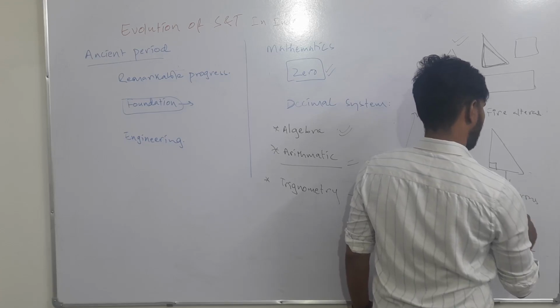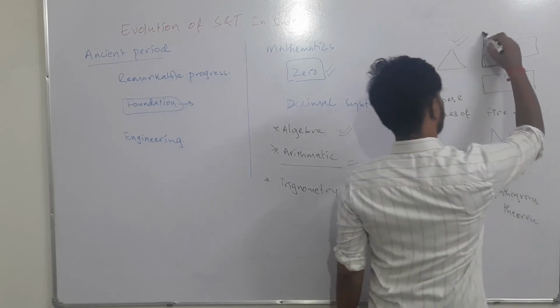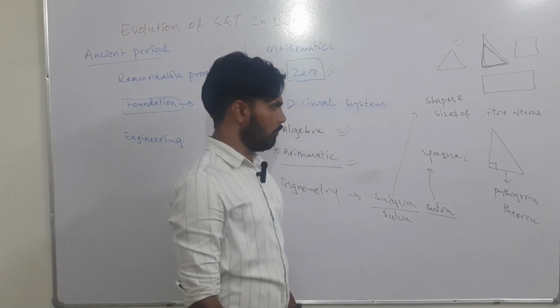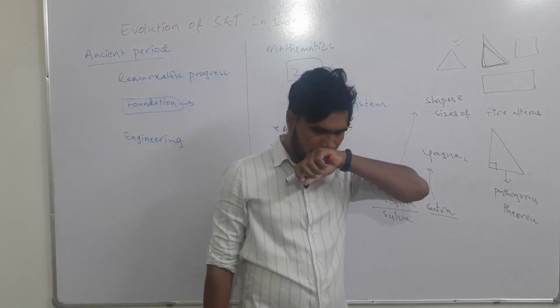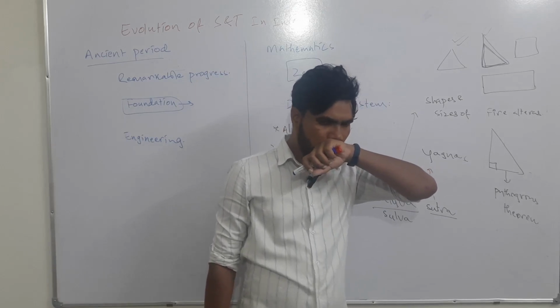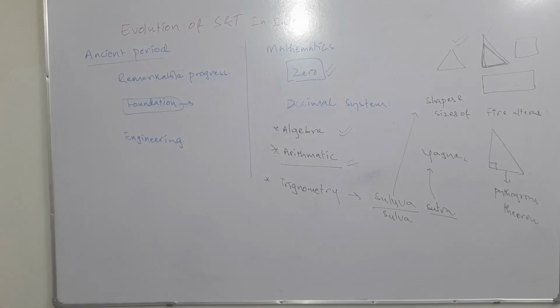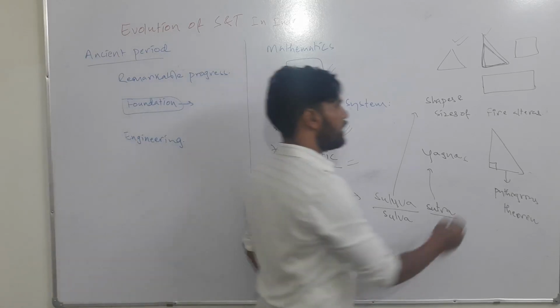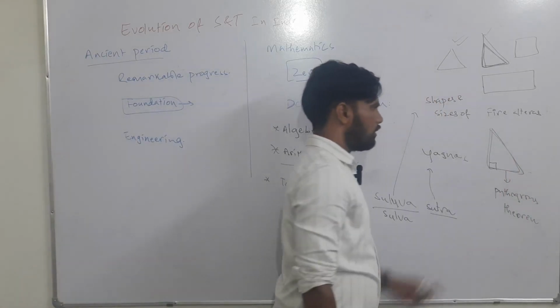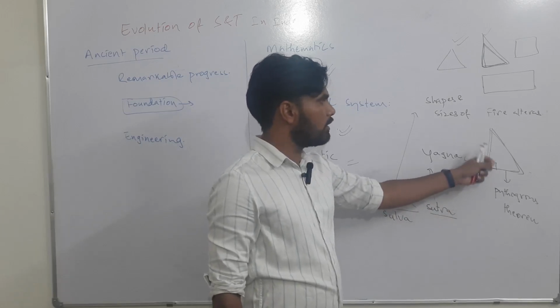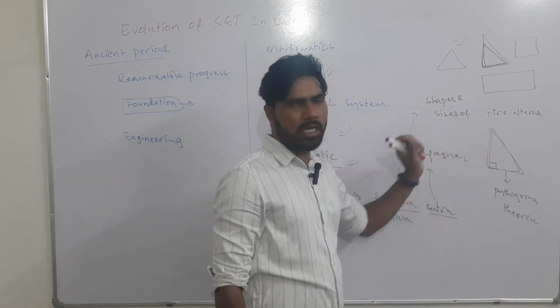When it is discussing the right angle triangle, the Pythagoras theorem is inherently present in there.